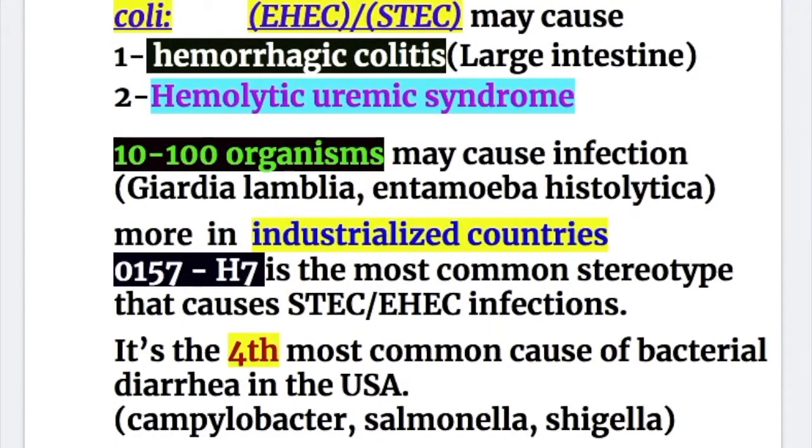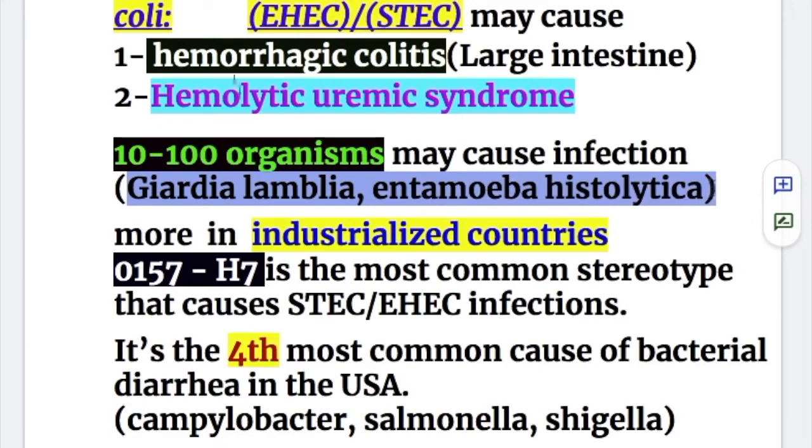Now, Shiga or Shigella toxin producing Enterohemorrhagic E. coli. Enterohemorrhagic E. coli may cause, number 1, hemorrhagic colitis involving the large intestine, and number 2, hemolytic uremic syndrome. A small dose of Enterohemorrhagic E. coli, 10 to 100 organisms, may cause infection. The other organisms that in a small dose cause infections are Giardia lamblia and Entamoeba histolytica. So these three organisms in a smaller dose may cause infection: Enterohemorrhagic E. coli, Giardia lamblia, and Entamoeba histolytica.